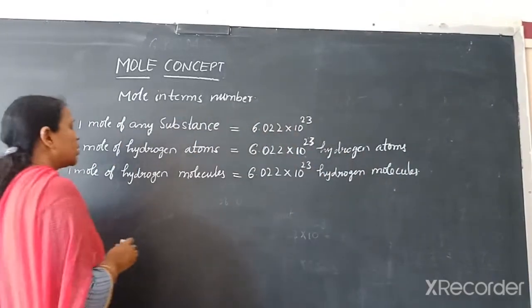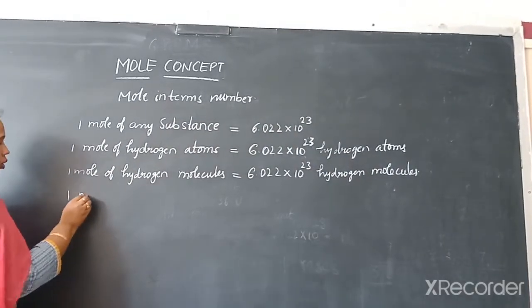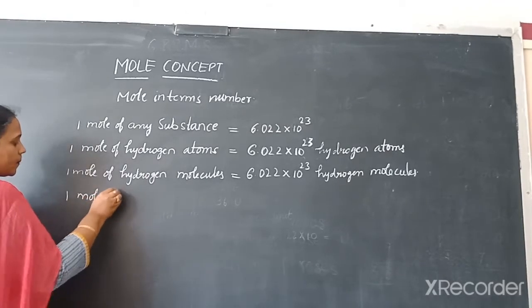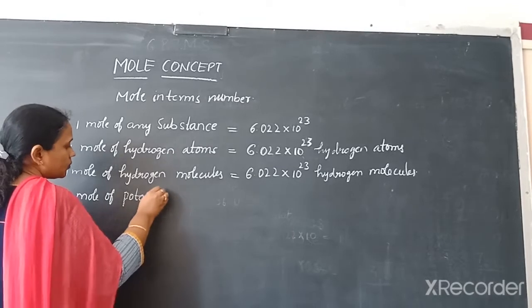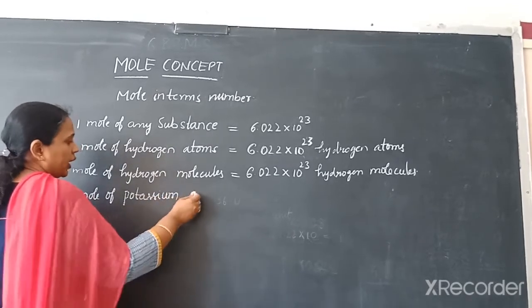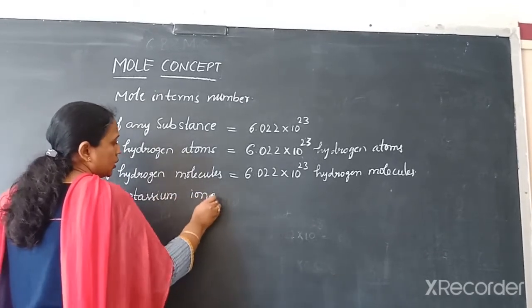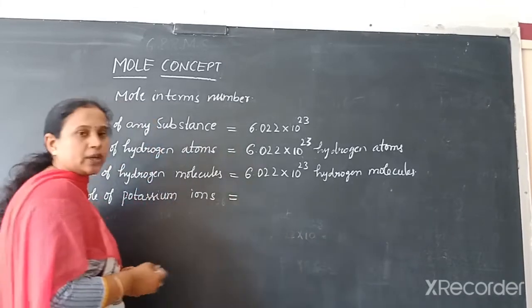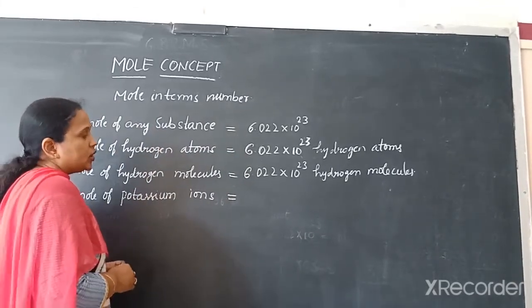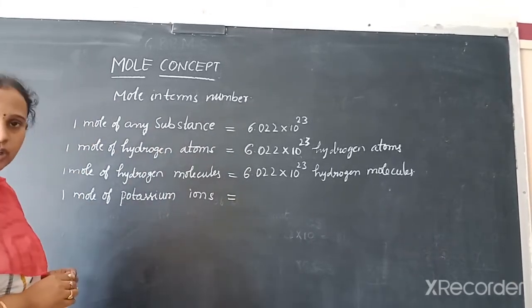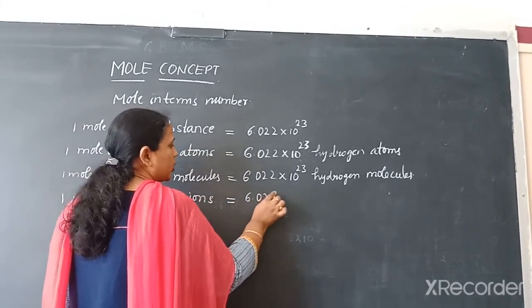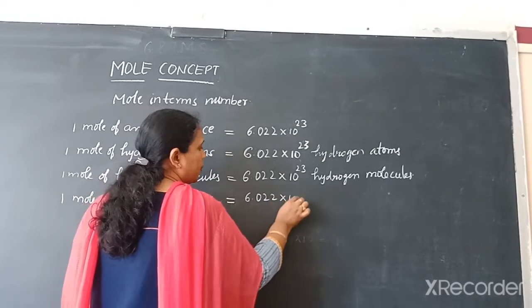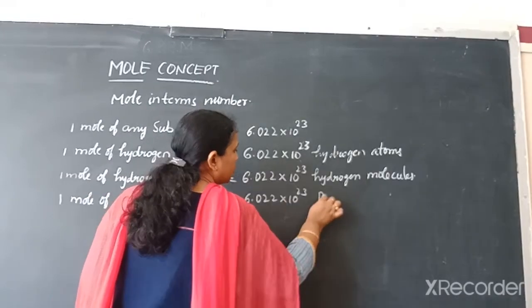Now, 1 mole of potassium ions equals Avogadro number of potassium ions. What is meant by Avogadro number of potassium ions? Which is nothing but again 6.022 into 10 power 23 potassium ions.